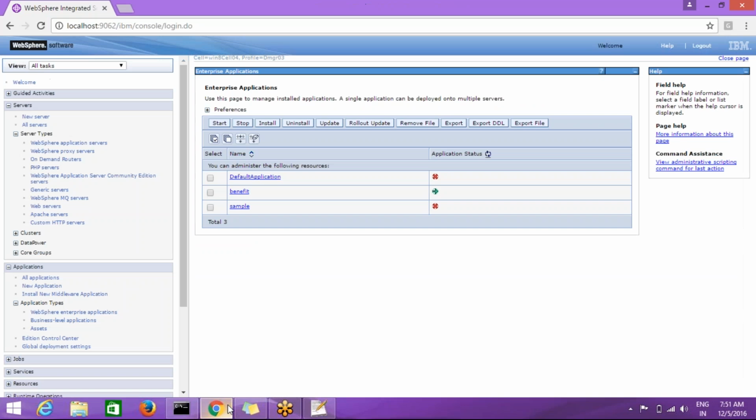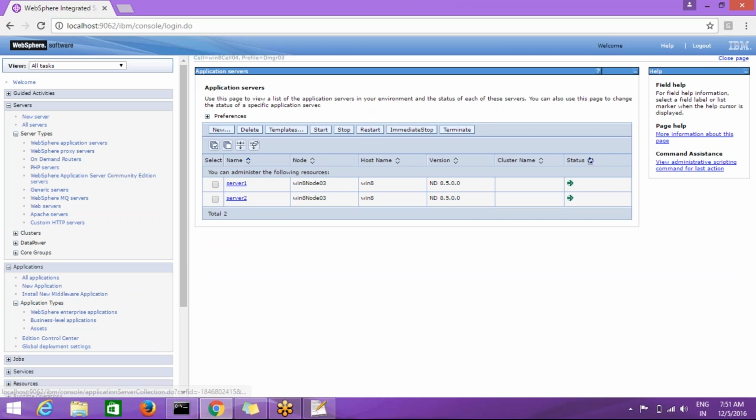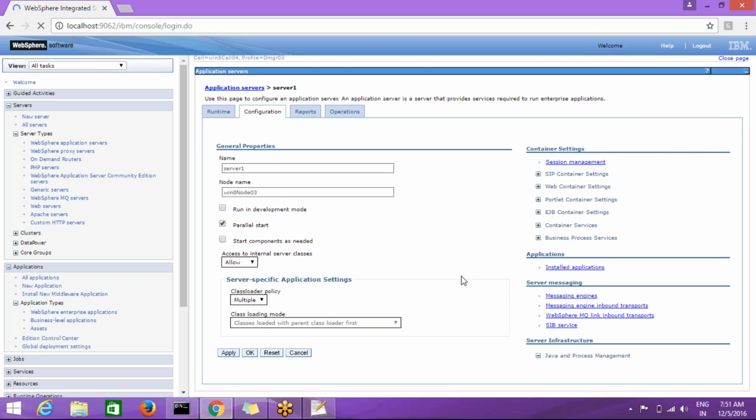So for checking the port number, go to the server where the application is deployed. So the application is deployed in the two servers. Okay, so first check server 1. Go to server 1 and click on ports.